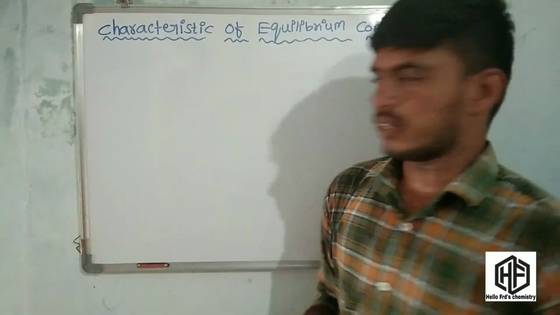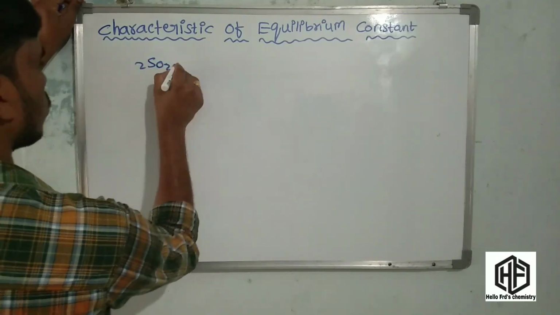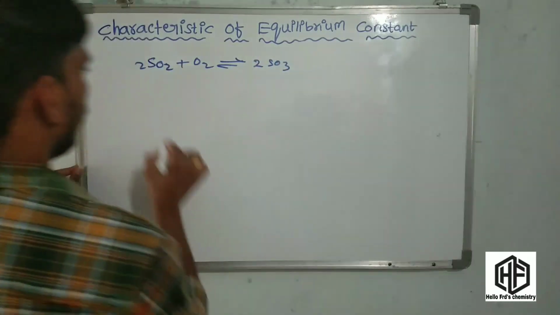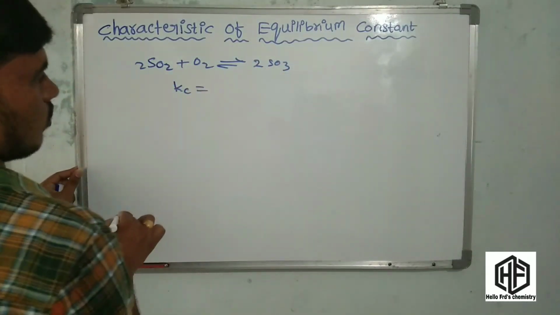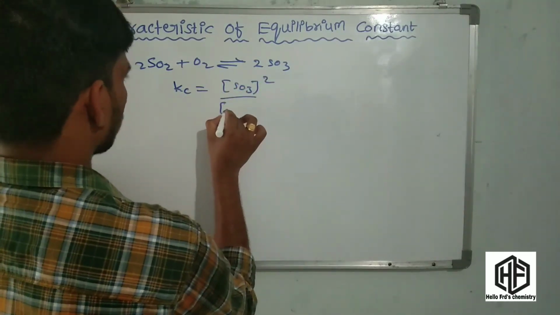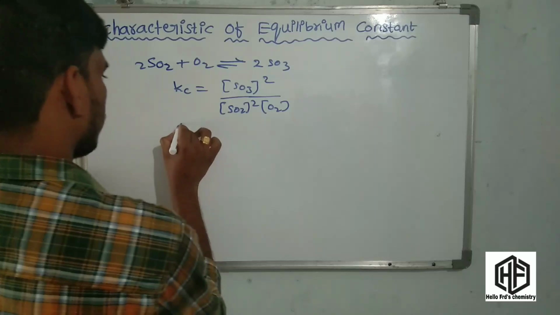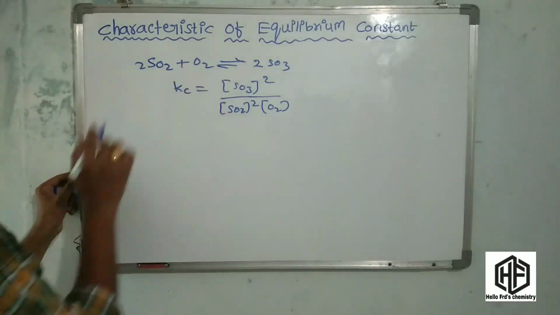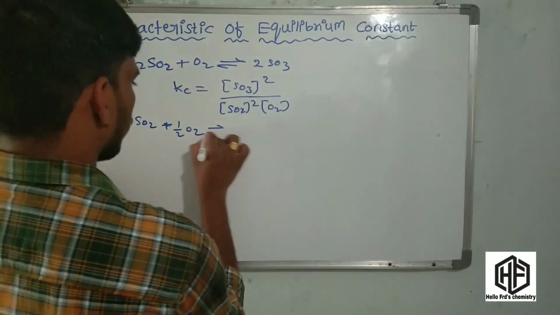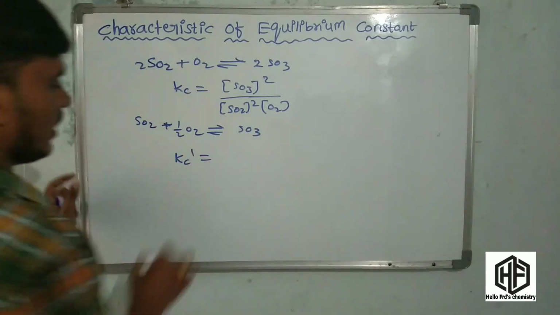Friends, the next mode of representation: for example, consider this reaction, SO2 plus O2 gives 2SO3. The equilibrium constant Kc is equal to the active mass of products by the active mass of reactants raised to the power of stoichiometric coefficients. Now this reaction is multiplied by 1 by 2. What happened? SO2 plus half O2 gives SO3. This is the equilibrium constant Kc dash.